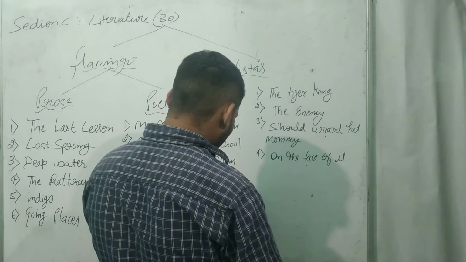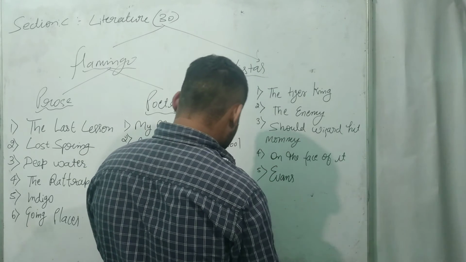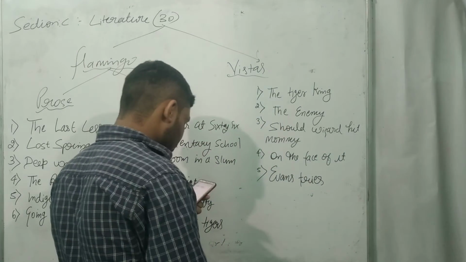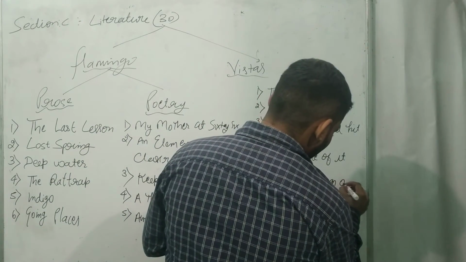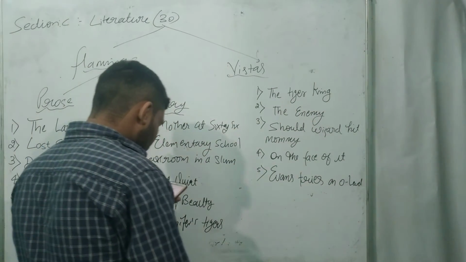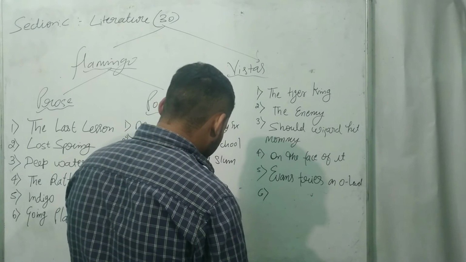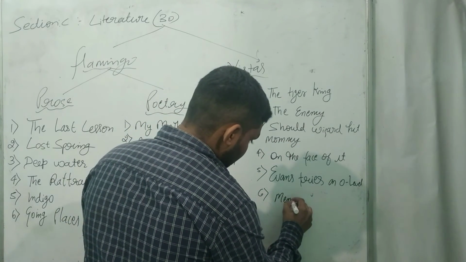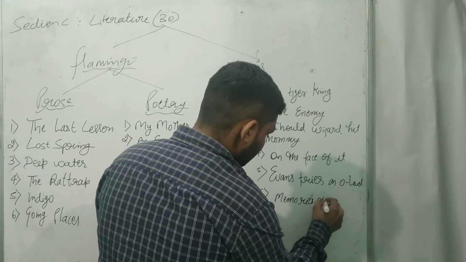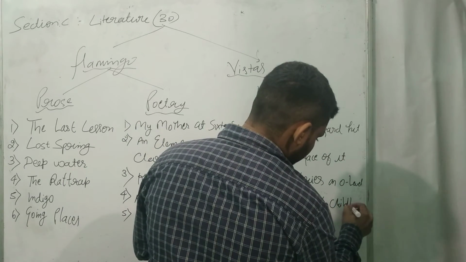Fifth is Evans Tries an O-Level. Last is Memories of Childhood.